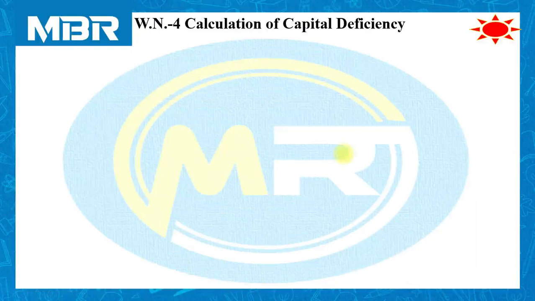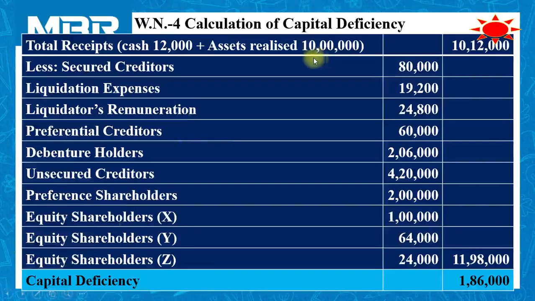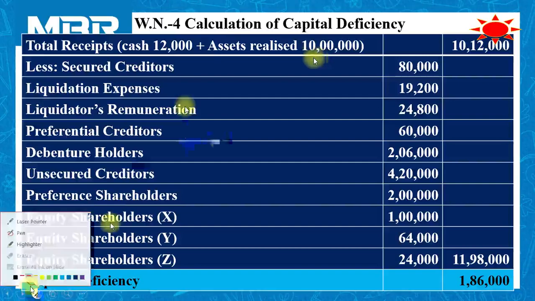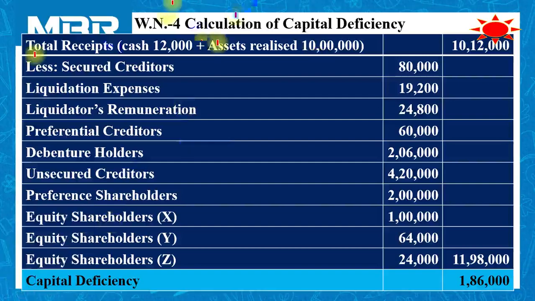Total receipts. The company has a balance of rupees 12,000 in its account. 10 lakhs rupees realized from the assets. So assets realized rupees 10 lakhs, and amount available with the company as cash balance rupees 12,000. So total amount available with the company is 10 lakhs 12,000, less the payment made by the company to the different stakeholders.